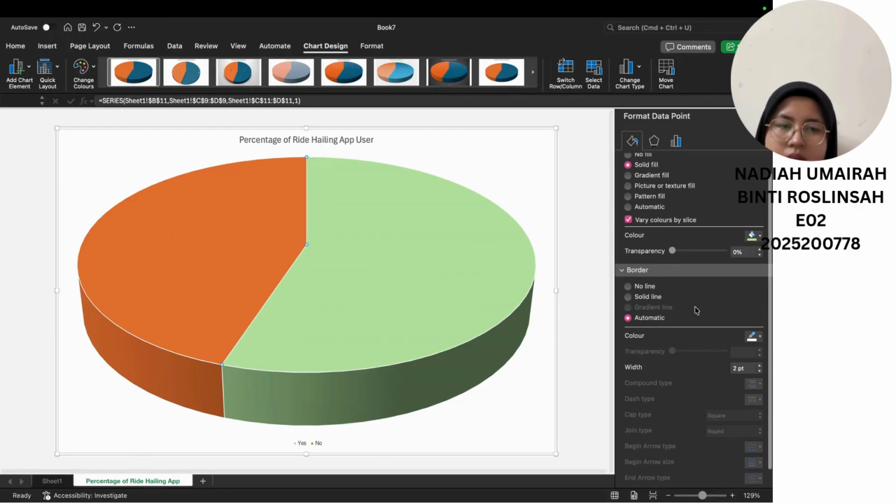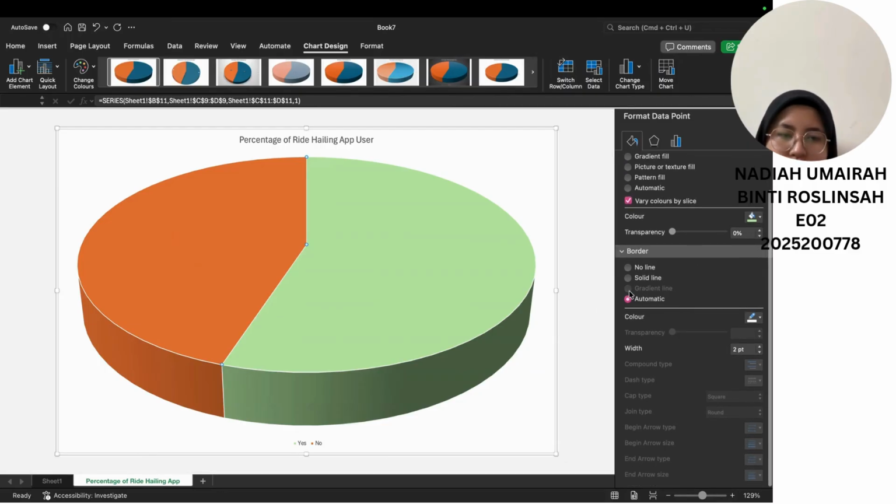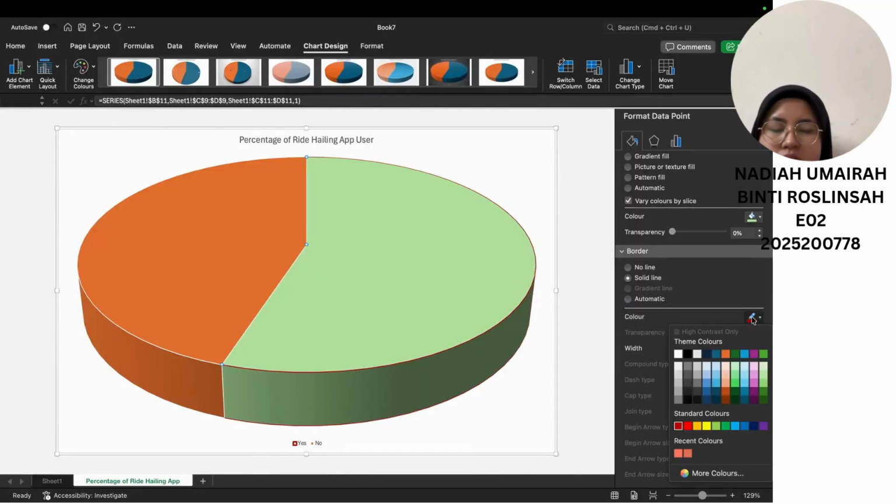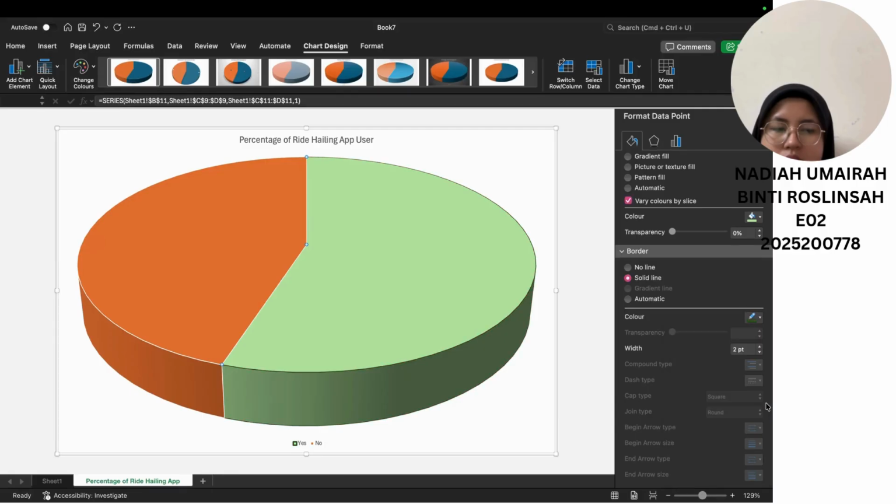Now for the border, I want to use a solid line, and I want to use a darker green to look like a border. To increase the width of the borderline, you can click this increase button on the side of the number. Click, and then the border width is increasing.